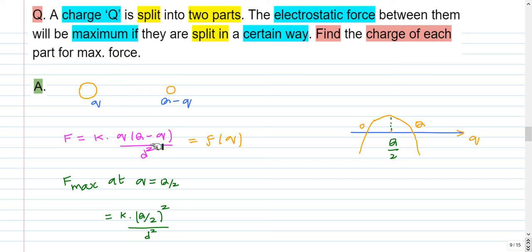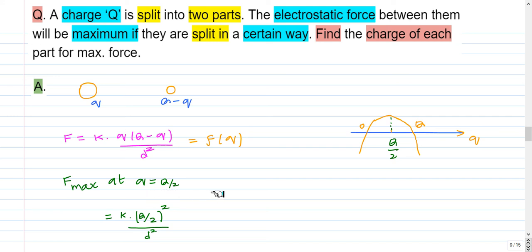So this force is a function of small q; capital Q and d are fixed, and this function is a quadratic function. So the plot will look like a parabola, and it will be an inverted parabola because the coefficient of q squared is negative. So the parabola will look like this, and the roots of the parabola are q equal to 0 and q equal to capital Q. And this parabola will have a maximum in the middle, that is at q equal to capital Q by 2.